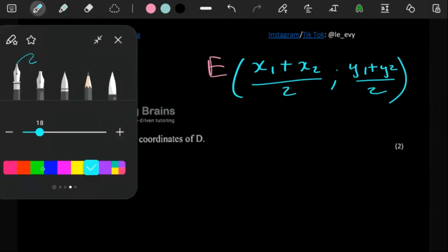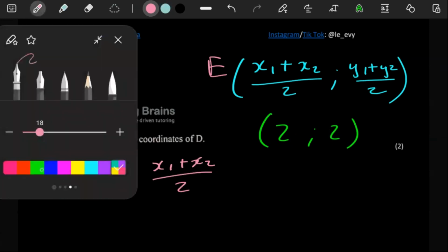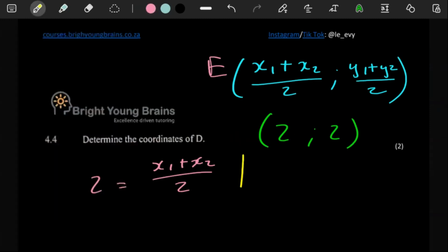So meaning you already have what the x value of the midpoint is and the y value as well. So automatically remember the 2 is equal to x1 plus x2 over 2. This other 2 is also equal to y1 plus y2 over 2.